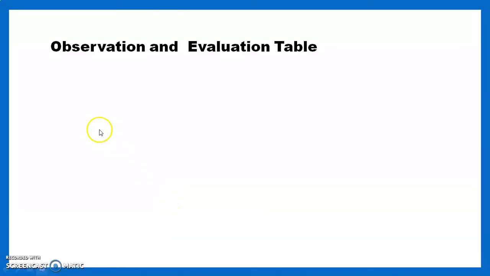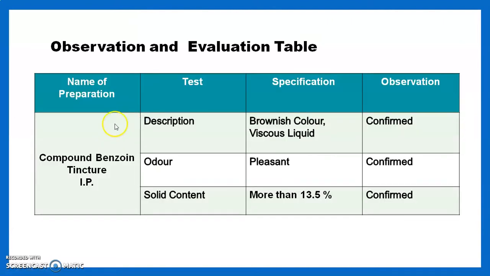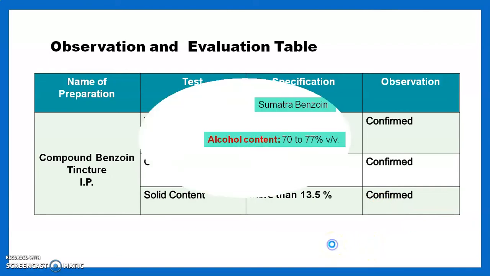After going through the stepwise procedure in the laboratory, we move toward the observation and evaluation table. Our table contains the name of the preparation, test, specification and observation. The name of our preparation is compound benzoin tincture IP. The first test is description: its color is brownish, a viscous liquid, and we confirm that test. Odor is pleasant, though it contains balsam and benzoin, and we confirm that test. Its solid content is not more than 13.5%. In this way we confirm all the evaluation tests.